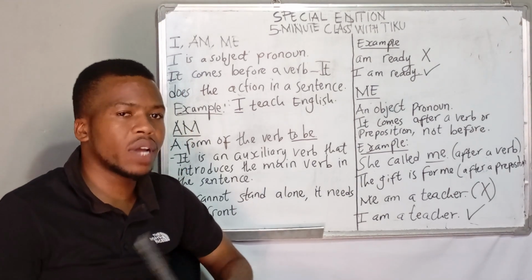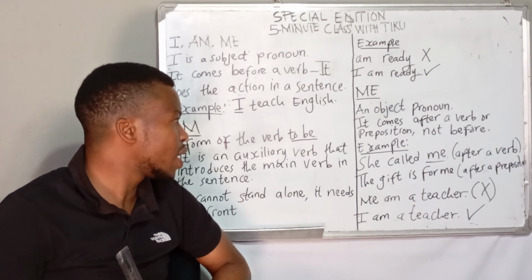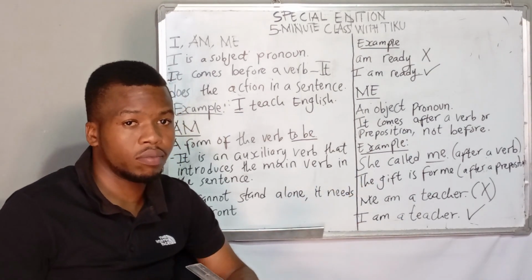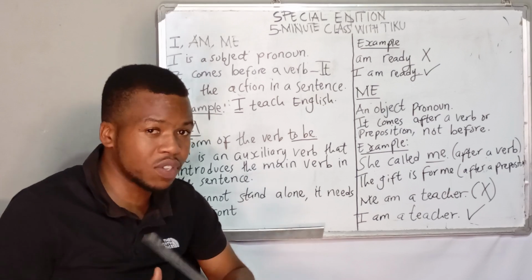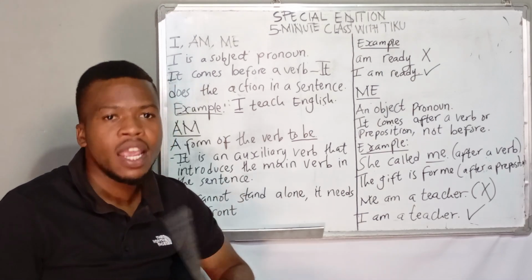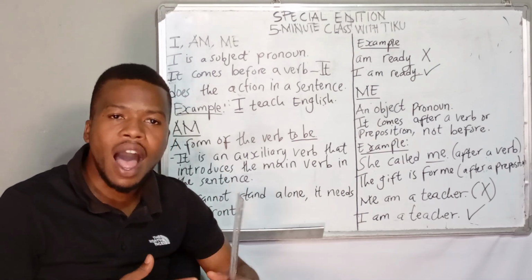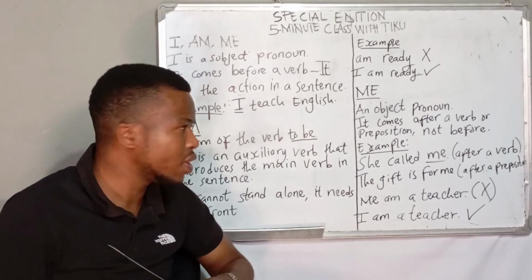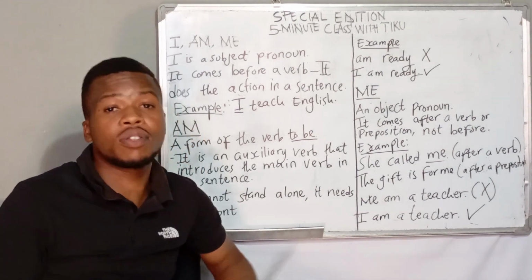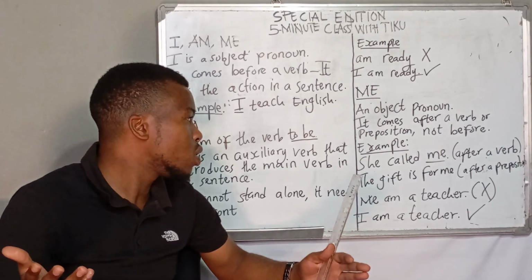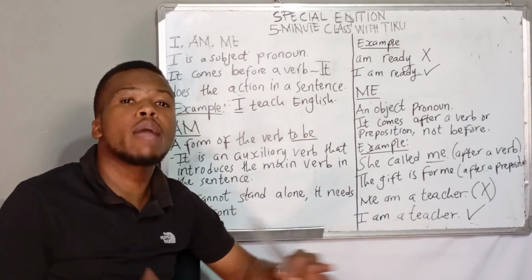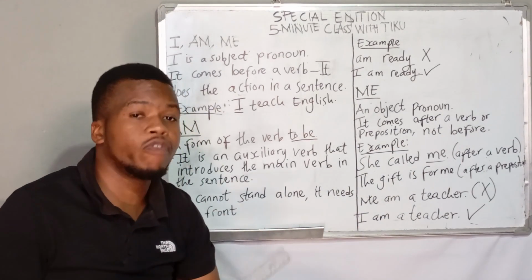Proceeding, let's take a look at me. Me is an object pronoun. I have seen a lot of people misusing me and I. In places where they were supposed to use I, they use me. For example, others say, me, I'm teaching. Oh, that's actually not the right way of saying that. So you have to know that me comes after a verb or a preposition, not before.